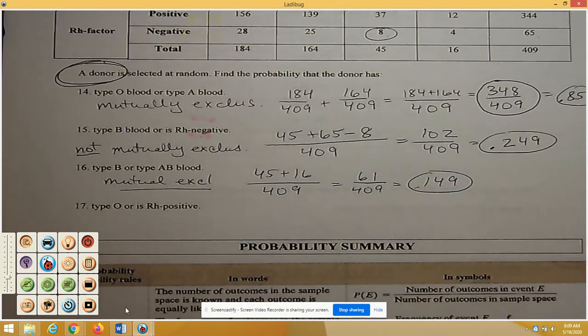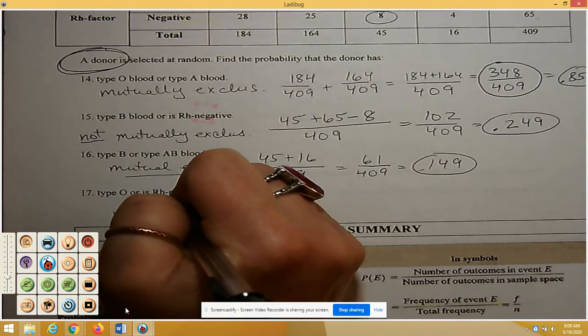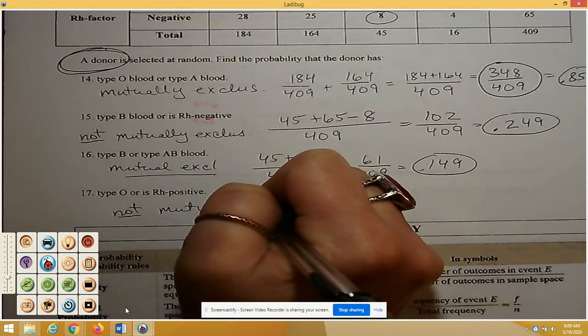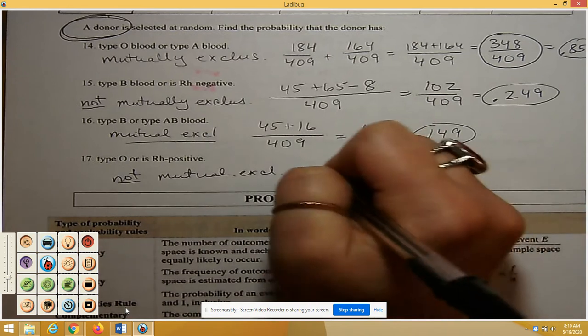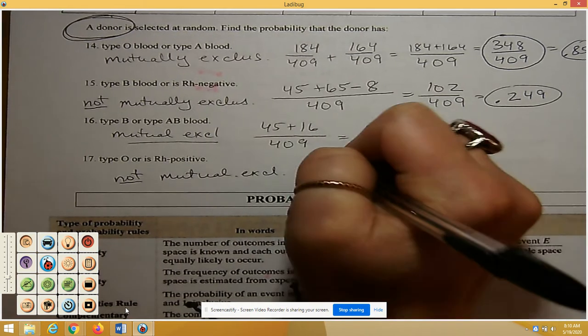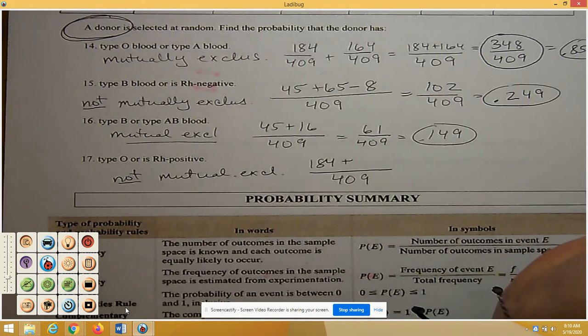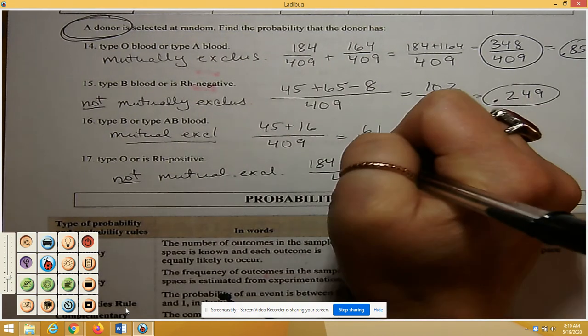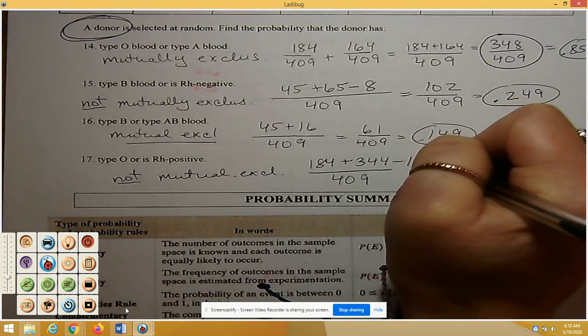All right, and then type O or Rh positive, these are not mutually exclusive. So then we would have to subtract out the overlap. So out of the total of 409, you have the 184 plus the Rh positive, the 344 minus the overlap of the 156.